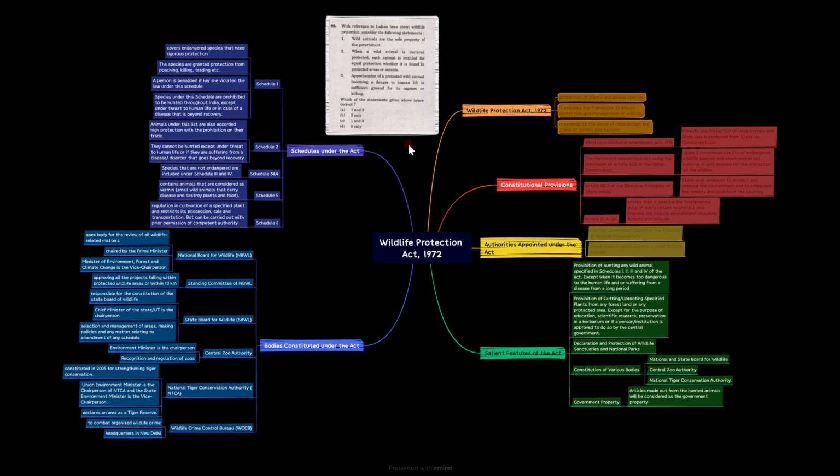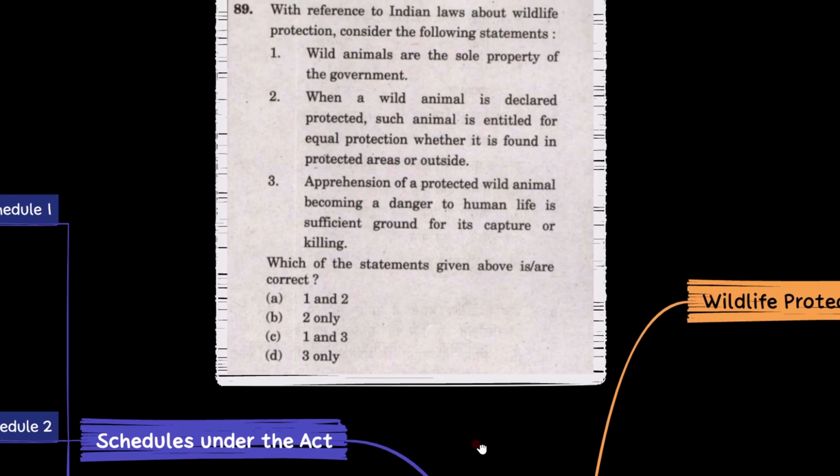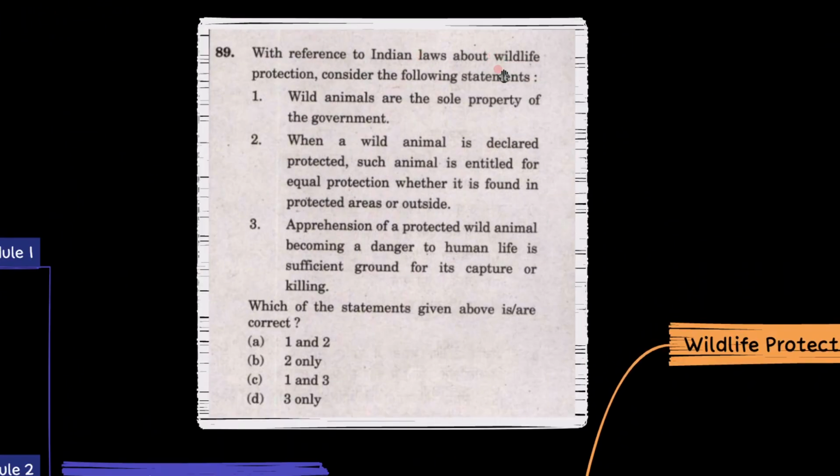This question we have taken from the UPSC 2022 paper. So the question goes something like this. With reference to the Indian laws about wildlife protection, consider the following statements. Wild animals are the sole property of the government. When a wild animal is declared protected, such animal is entitled for equal protection whether it is found in protected areas or outside. Apprehension of protected wild animal becoming a danger to human life is sufficient ground for its capture or killing. So this is how the question is.